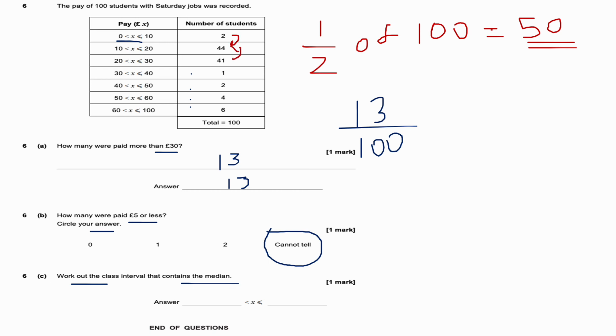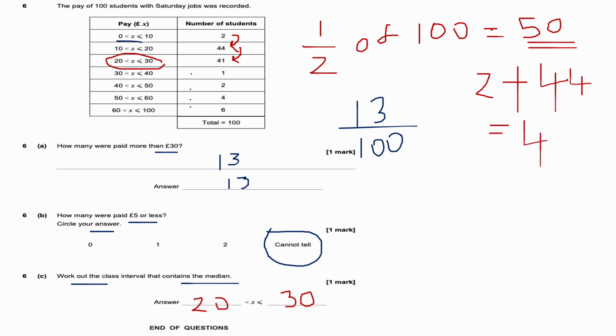46 plus 41 actually is bigger than 50. That means my interval has to lie in this region here. So it's 20 is less than x, less than or equal to 30. Okay, because the cumulative frequency, so I did 2 plus 44. It's 46. Okay, my value for the frequency has to go bigger than or equal to 50. So then I added on the next term. Now, I didn't even need to work out the answer because I knew that by adding on 41 to 46, the answer is definitely going to be bigger than 50. But this should just obviously prove it.